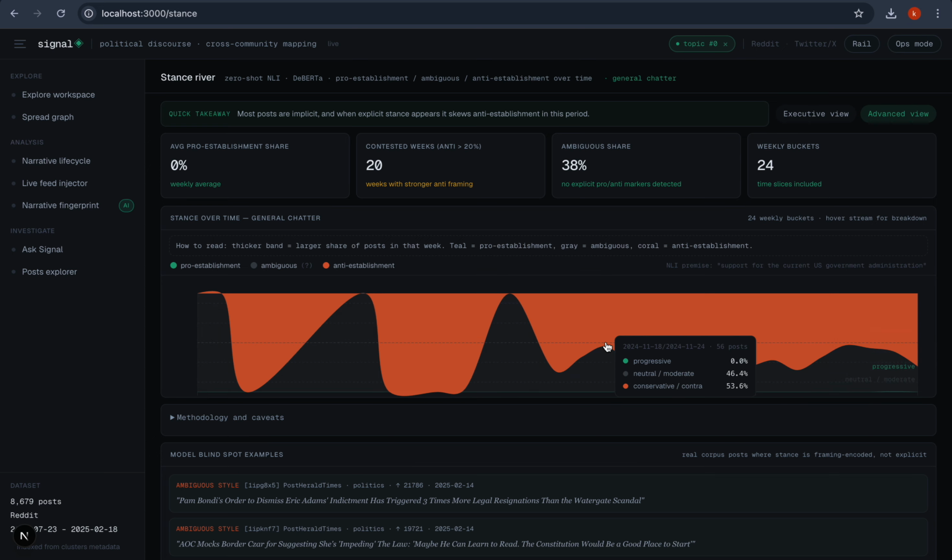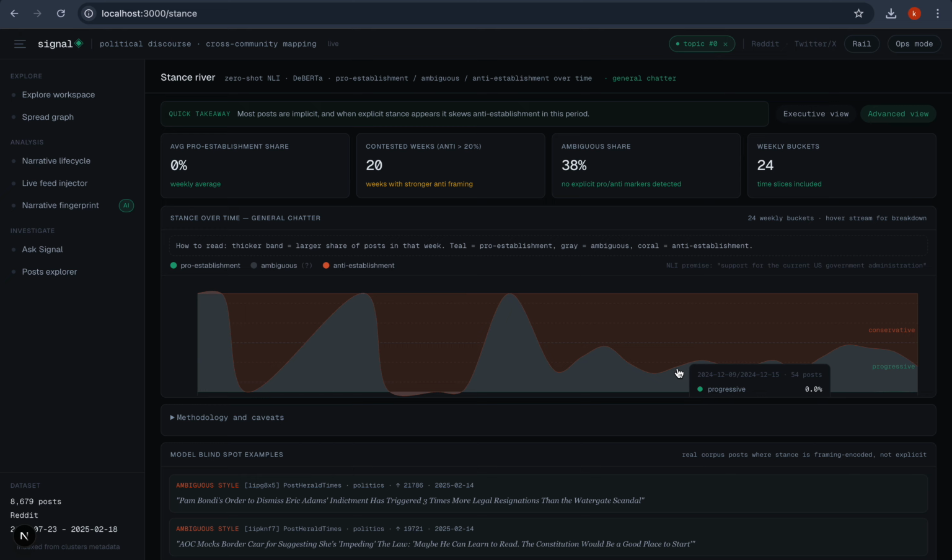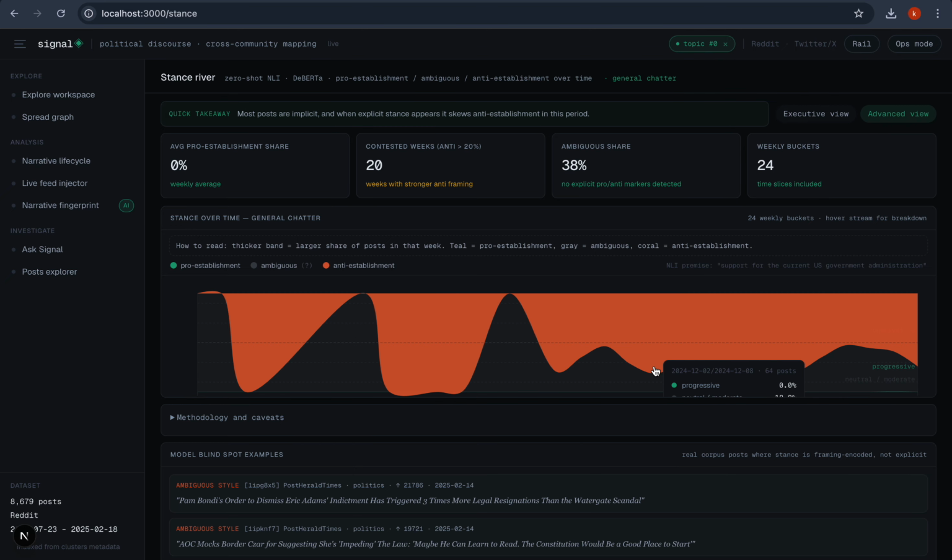Like, if I click here, I can see on this particular date 56 posts were done, out of which 46% were neutral and 53% were conservative, anti establishment posts. But later, here 64 posts were done, out of which only 18% were neutral. So, this is how the opinions change and how the posts have been classified based on these three terms.